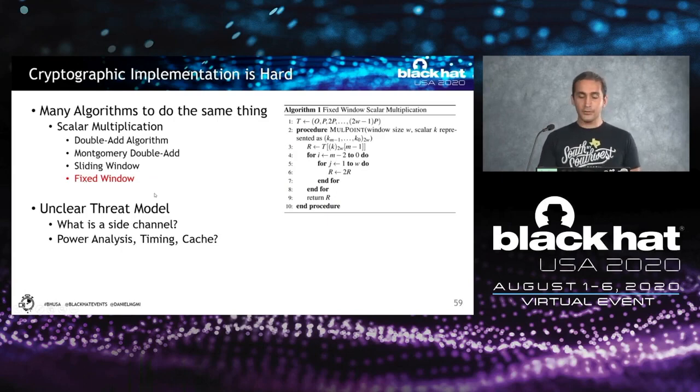But if you are designing a crypto system, this is very difficult because you are not sure what the threat model is. You may implement this crypto system to run on a cloud, but later on you may use the same code to run it on an airplane. And people have told you not to implement your own crypto, so you just copy and paste the same crypto library from one design to another. And this makes it really difficult.